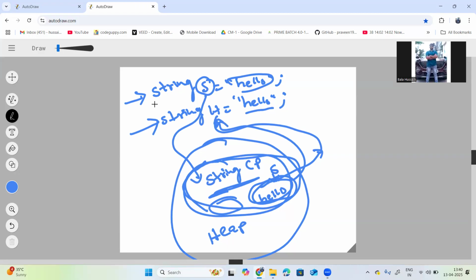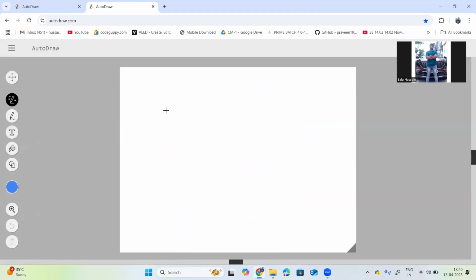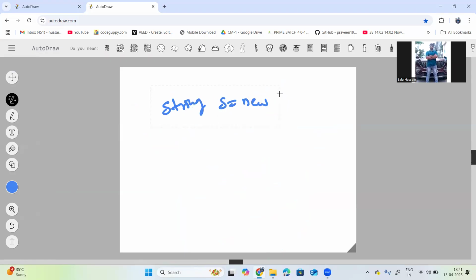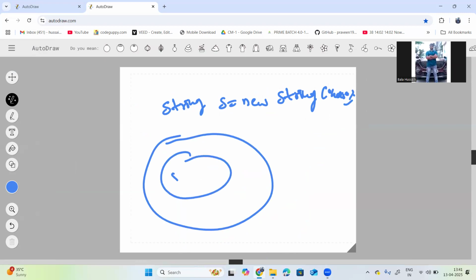So whenever we use the literal concept to create strings, it first checks the string constant pool area. If the string is present, then it assigns the reference address of that particular string to that variable name. And the other way is creating it with the new keyword. For example, String s equals new String of hello. Okay, so it will be created in the string constant pool area.